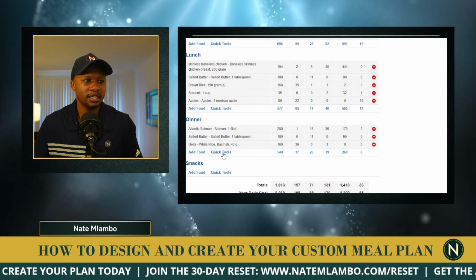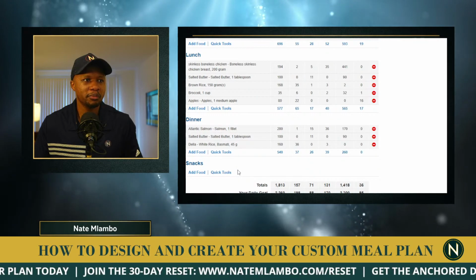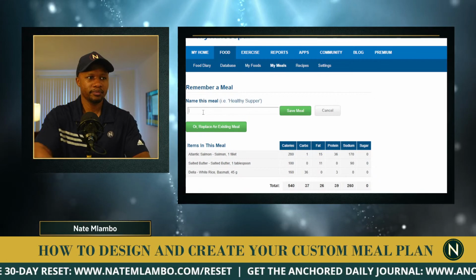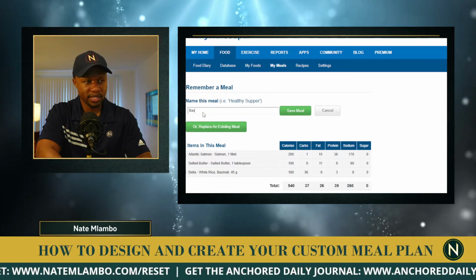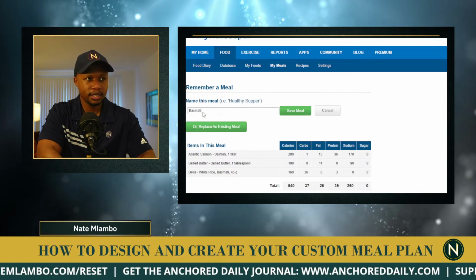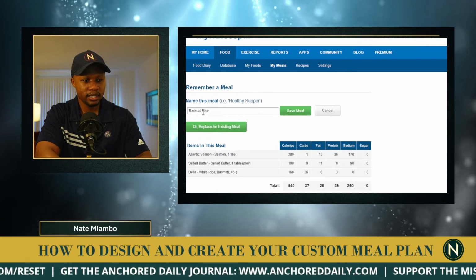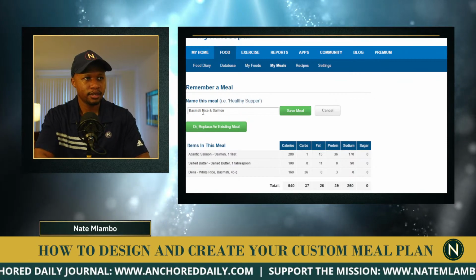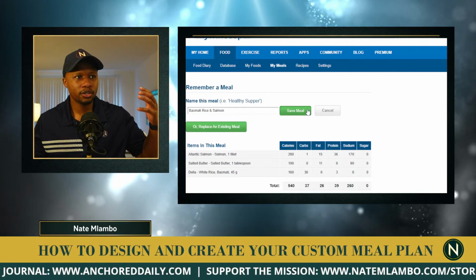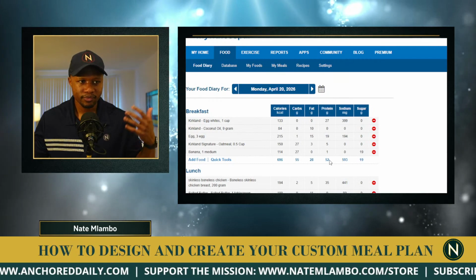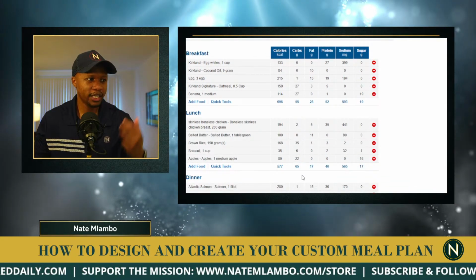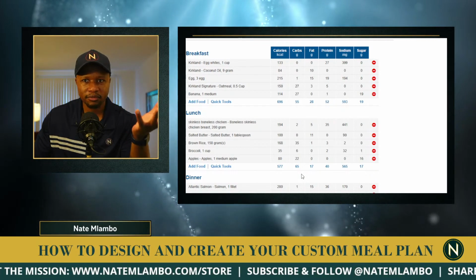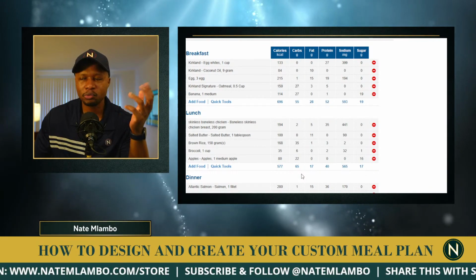Let's see. Quick tools. I'm going to remember this meal. So we're going to go white rice, basmati, rice, and salmon. So if your groceries are the same, you buy the same food, you always know, okay, your meals are already tracked right now. So you have them set up for you right now. So you don't have to think too much about it.